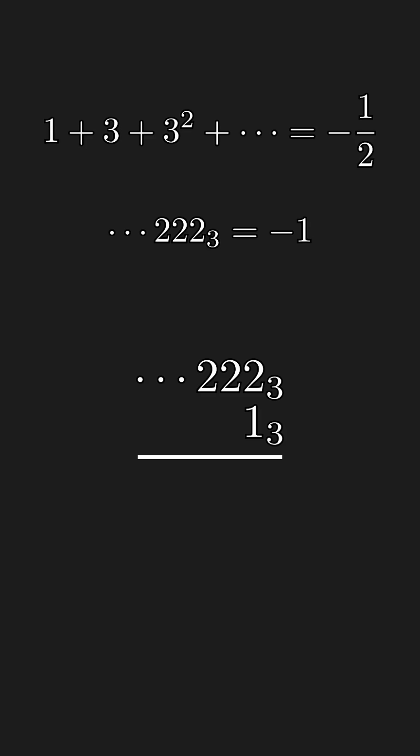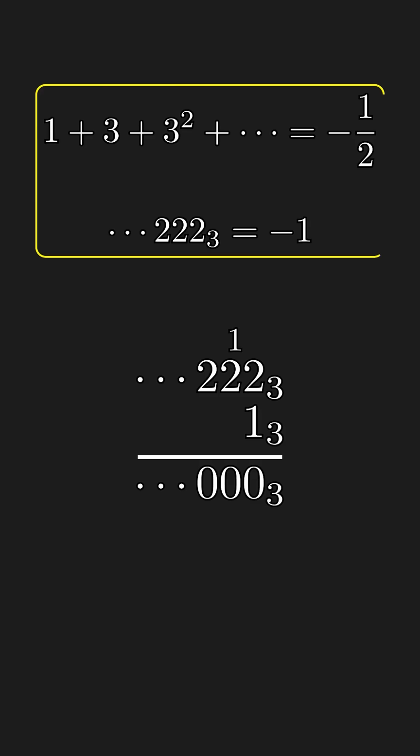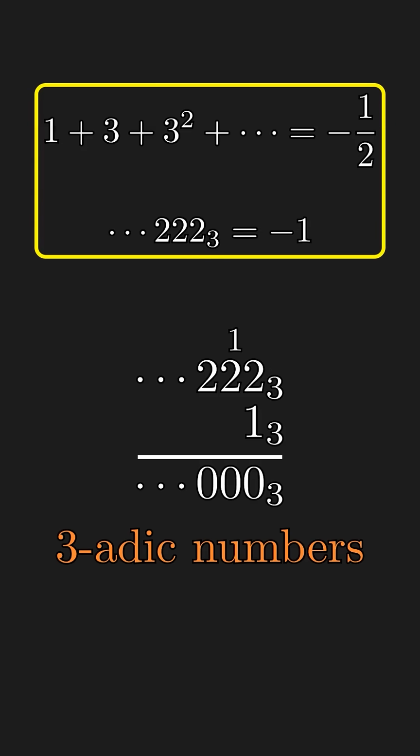We can add the 1's digit, and 3 carries over to the next digit. And we can do the same for the 9's digit, and the 27's digit, and this continues on forever. So in some sense, this infinitely many digits of 0 actually is 0. So we have sort of confirmed that the extension formula works beyond the traditional radius of convergence. Now, the number system where this nonsense business formally works is called the p-adic numbers.